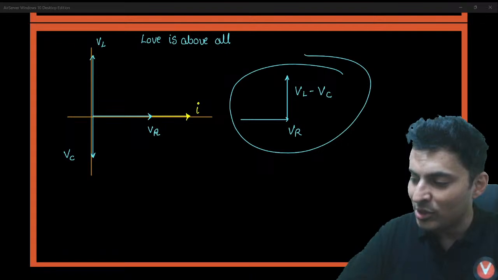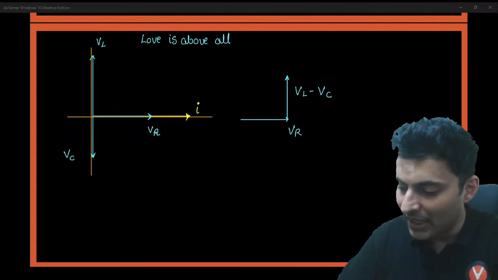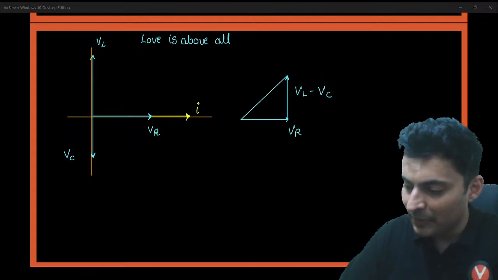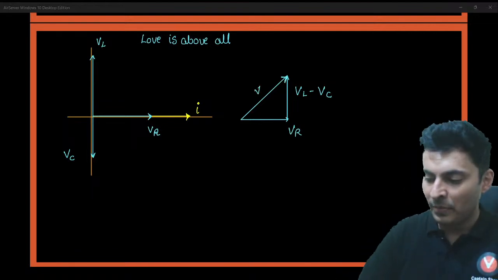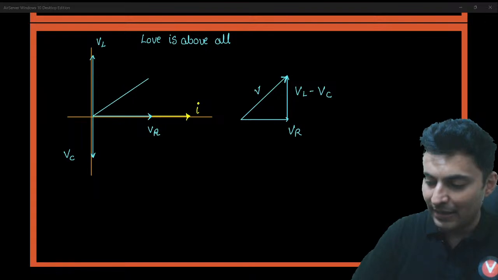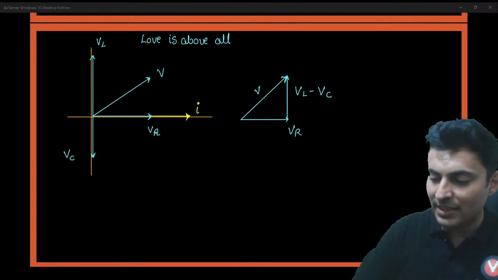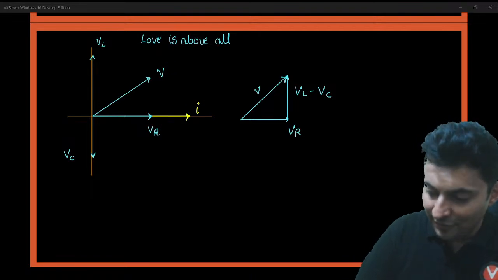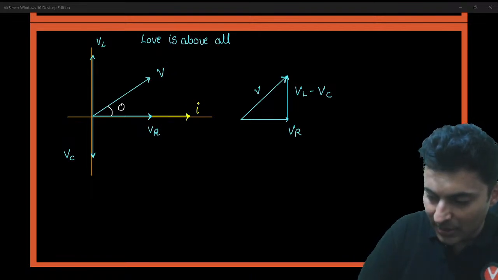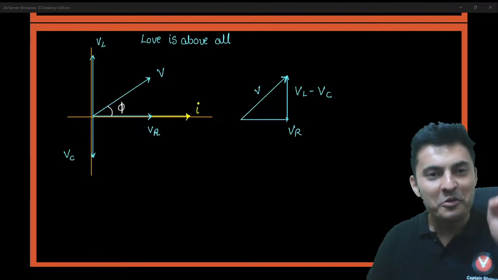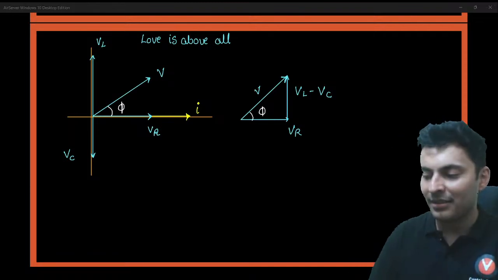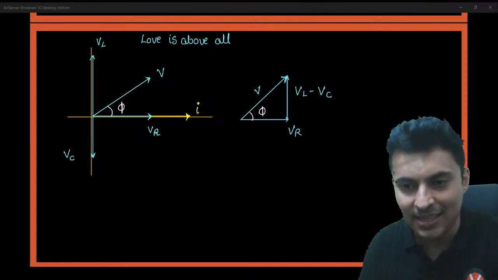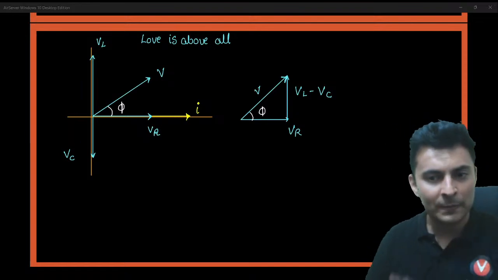You add them using the triangle law, and what you get is the total voltage. So now you can see the total voltage and the current have some phase difference between them right over here. As simple as that. Clear?